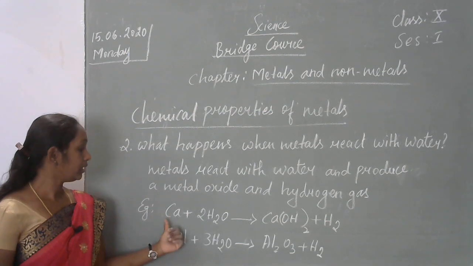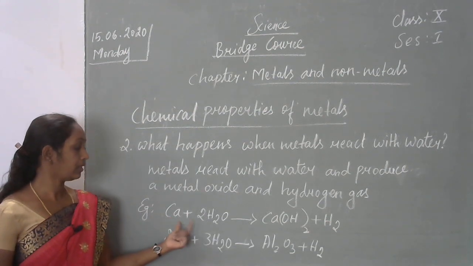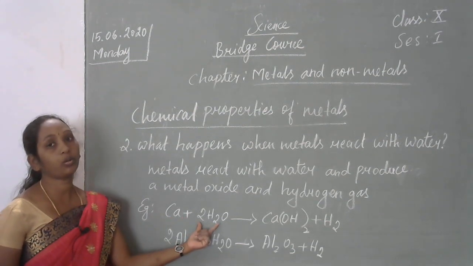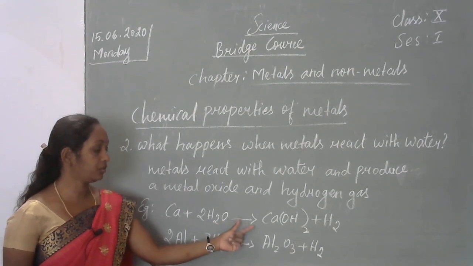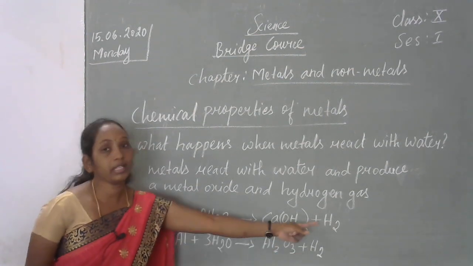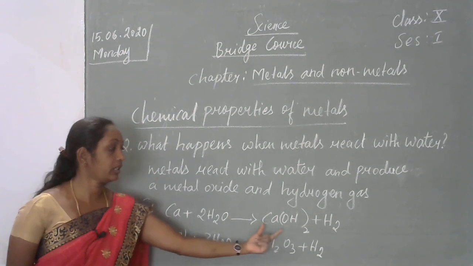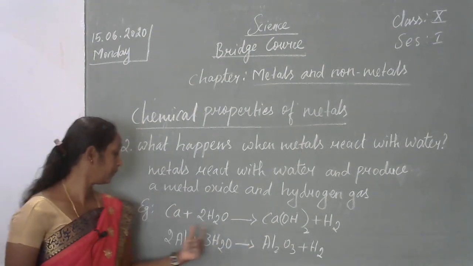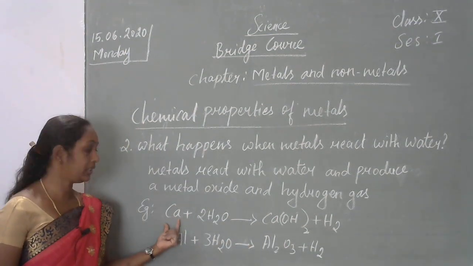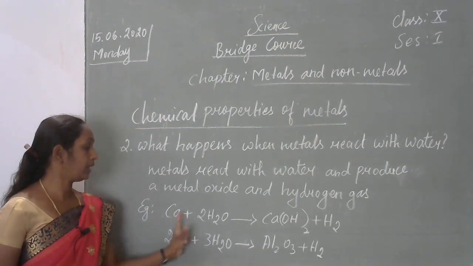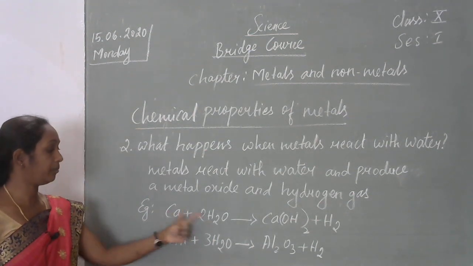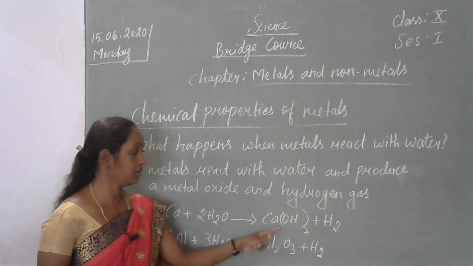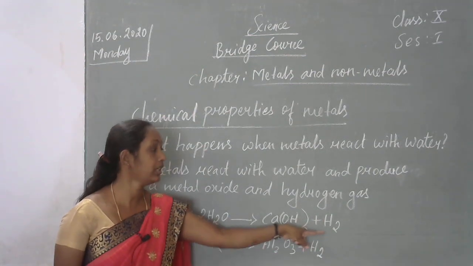For example, Ca, calcium, will be combined with 2 molecules of water. It will give calcium hydroxide plus hydrogen gas. So here calcium hydroxide is a compound. Calcium is a metal, and it will combine with water. Metal will combine with water and give calcium hydroxide and hydrogen gas.